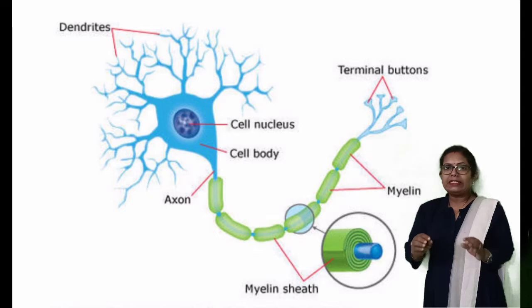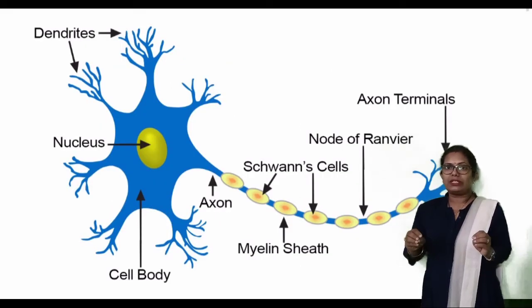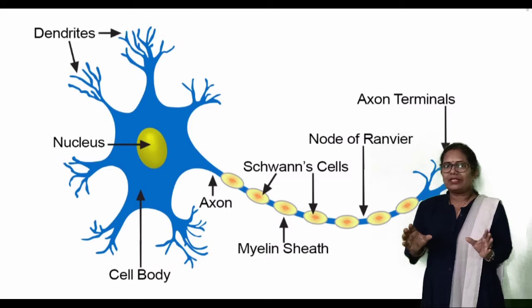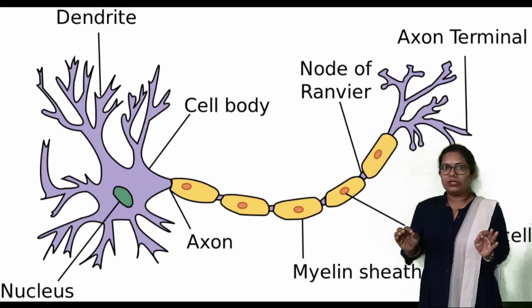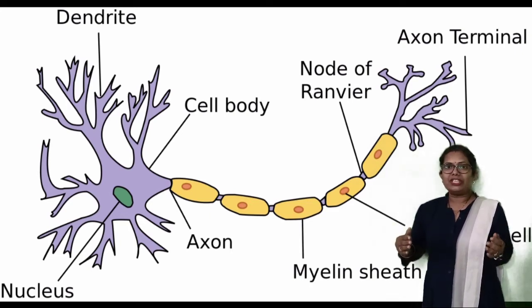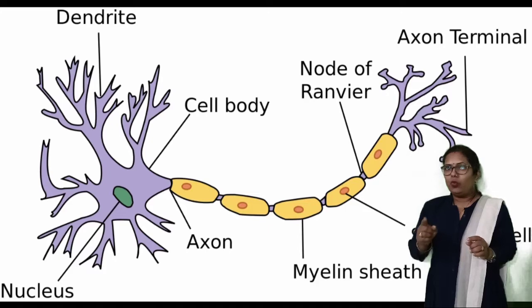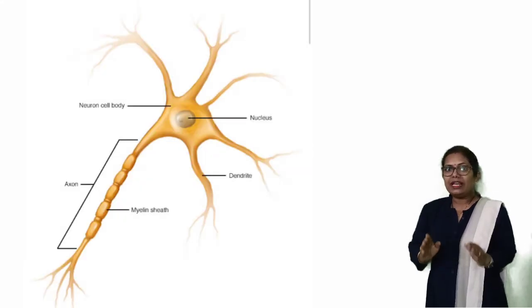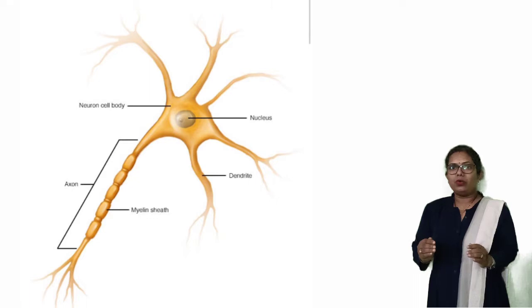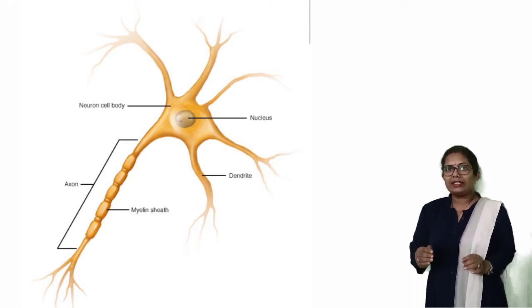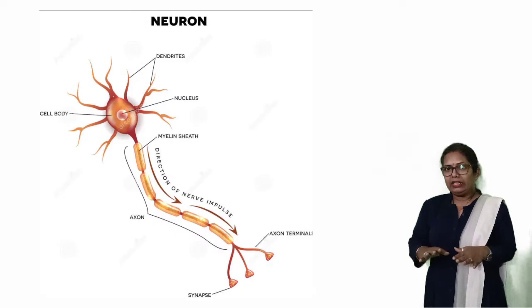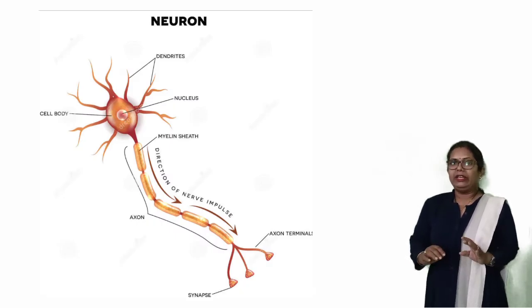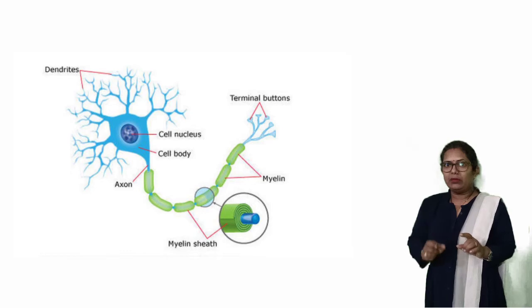From the cell body some processes come out. These processes are of two types. Some processes are small and branched. These processes are known as dendrons. Dendrons are further branched into dendrites, and one single long cylindrical process also comes out from the cytosol, that is known as axon. Axon is branched at the other end with axon endings, and these are highly branched at the end, and the whole axon is an unbranched structure.